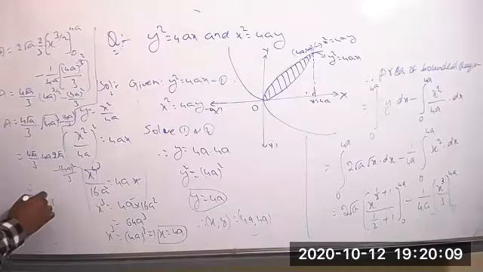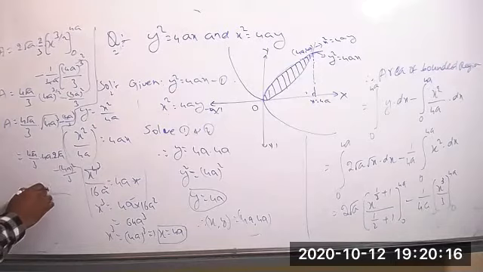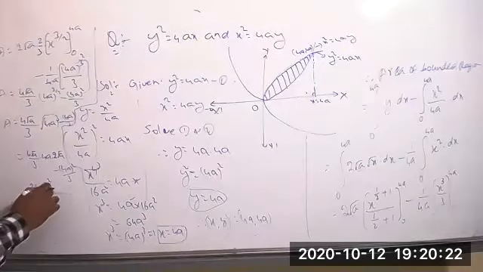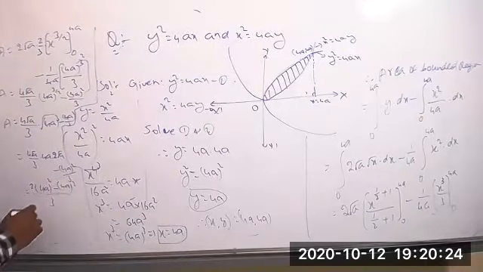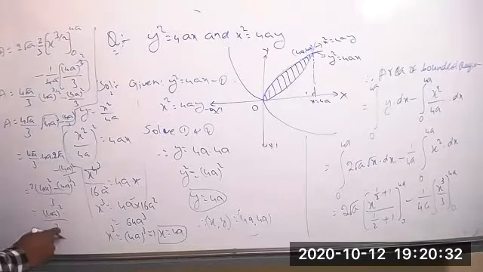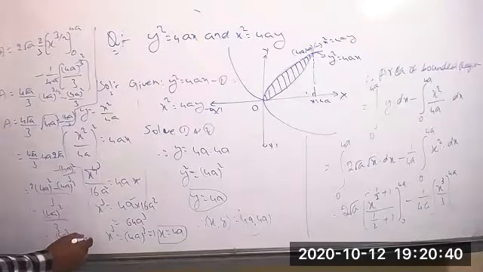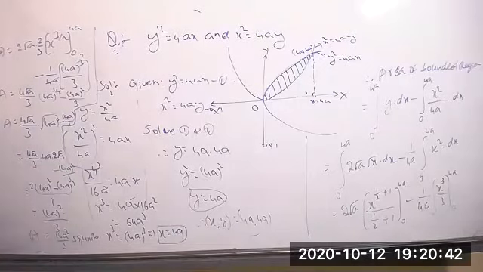You take 3 as the LCM here. Root a into root a equal to a only. And 4a into 4a will get now 4a whole square into 2 also is there now. Minus 4a whole square. So if you take 4a whole square as the common from the numerator, this is 2 minus 1 equal to, clearly we will get 1 by 3. So this one you can write as 16a square by 3 square units. This is the area of the bounded region.